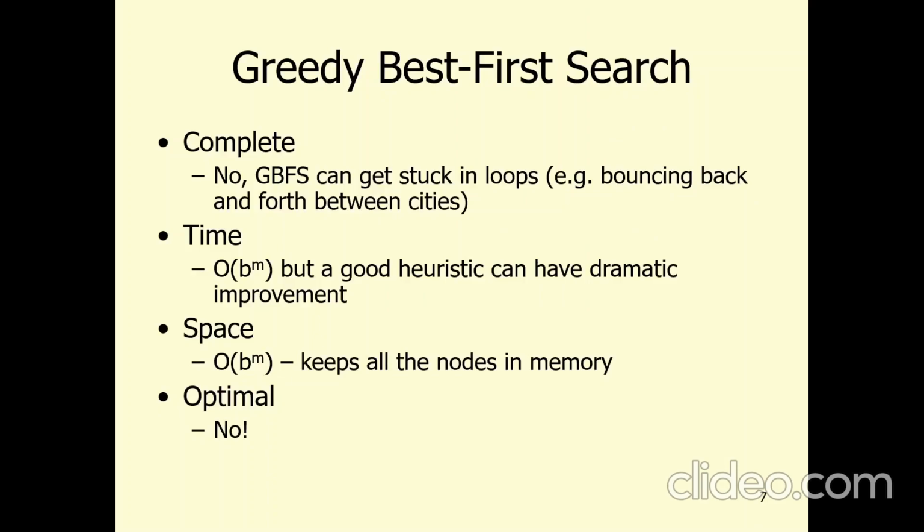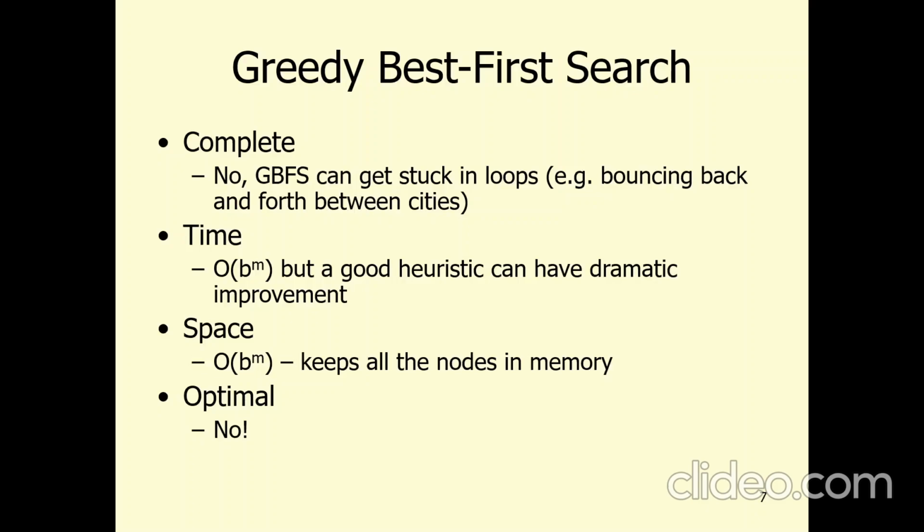Now let's see the properties of best first search. Best first search is not a complete searching algorithm, as it can get stuck in loops like the depth first search algorithm. The time complexity for best first search is big O of b raised to m.